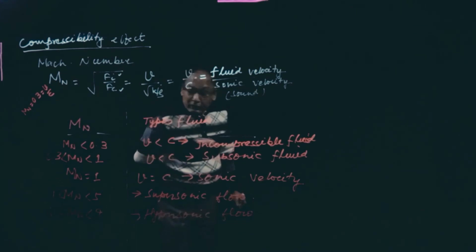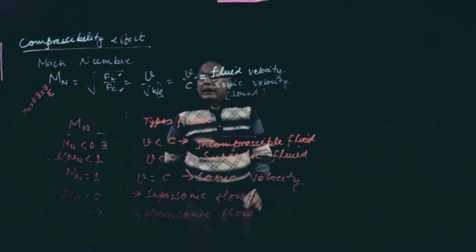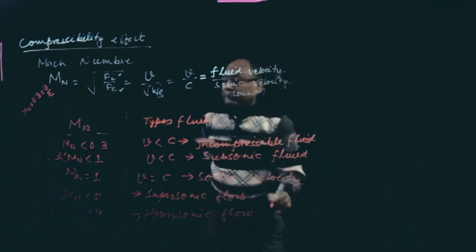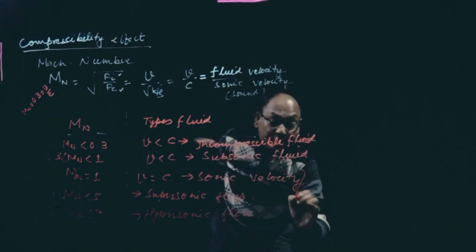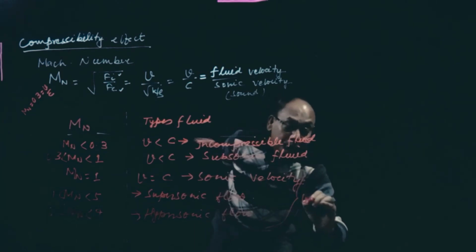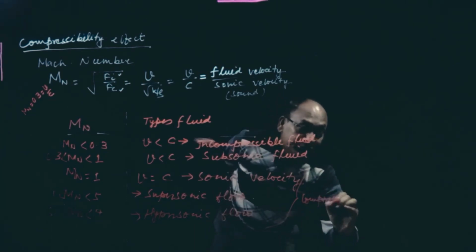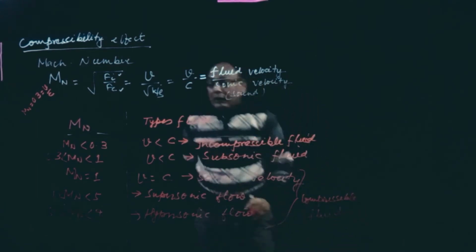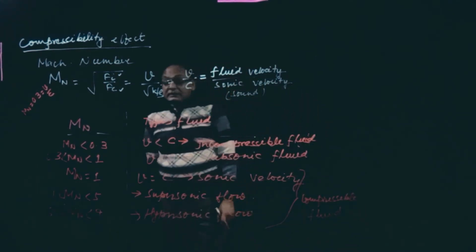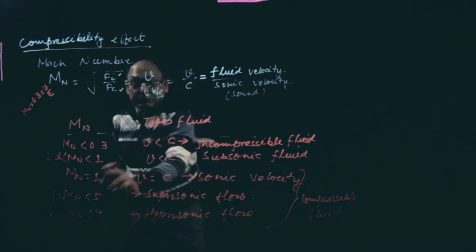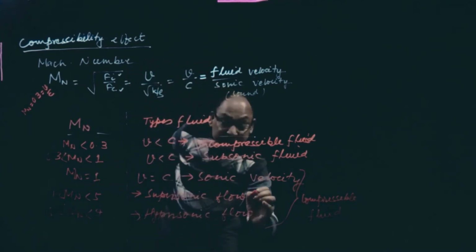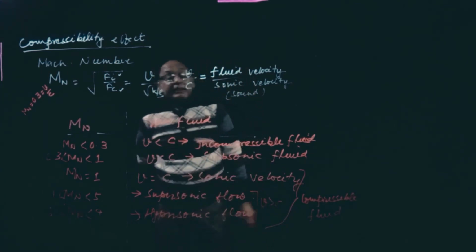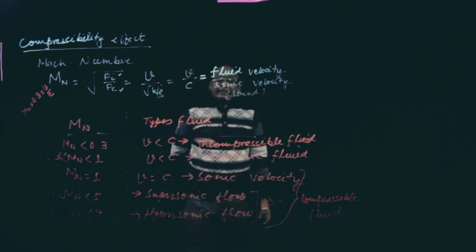So based on this Mach number also, there is a classification of fluid. And remember, this is incompressible fluid, and these are called compressible fluid, like gases. For Mach number 1 and above, V is greater than C. If V is less than C, that is fluid velocity is less than C, it is incompressible.